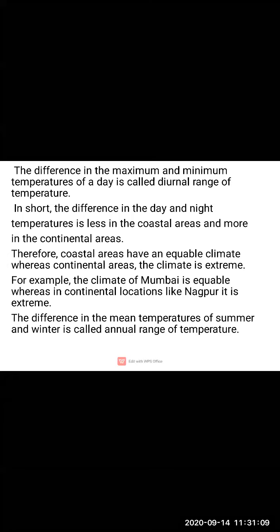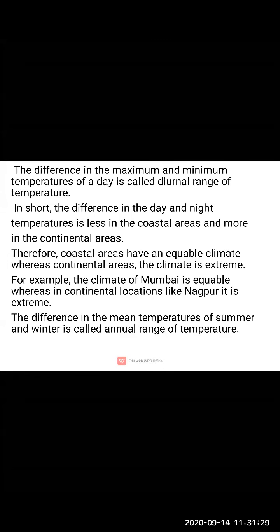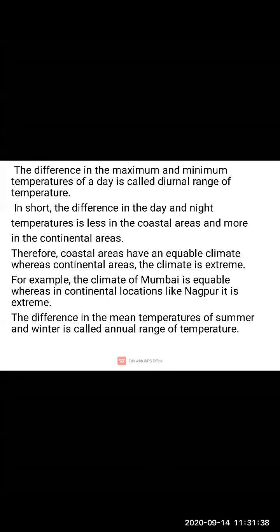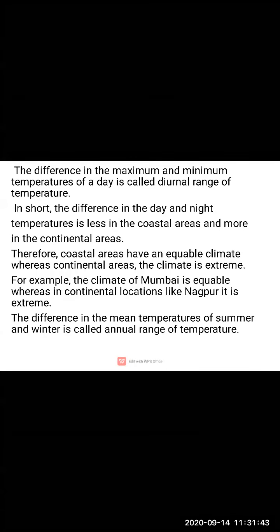Now moving ahead, in the coastal region such as Konkan, the range of temperature is less. Many of you belong to Konkan, I have seen. The people living in that region experience that the range of temperature is less, but in Vidarbha the range of temperature is found to be higher. So the coastal areas have an equable climate, whereas in the continental areas the climate is extreme, like I told you.